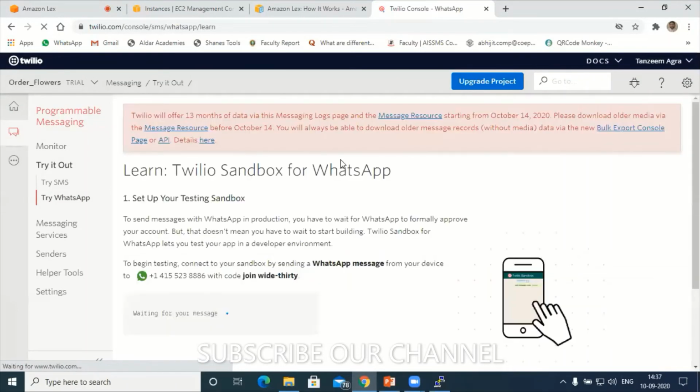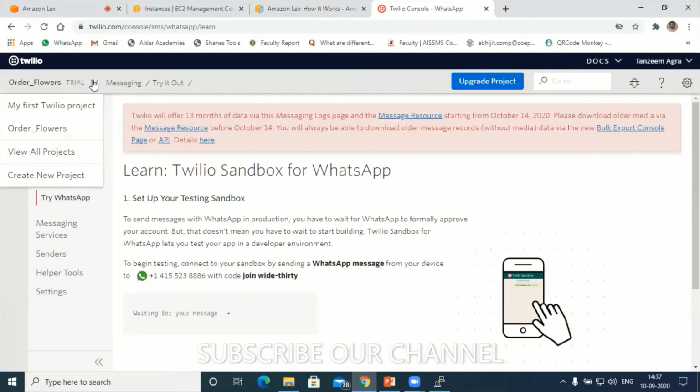After the successful activation of the Twilio account, you will land on this page. Next, go to dashboard. But before the dashboard, create one project here. Click on this, create a new project.